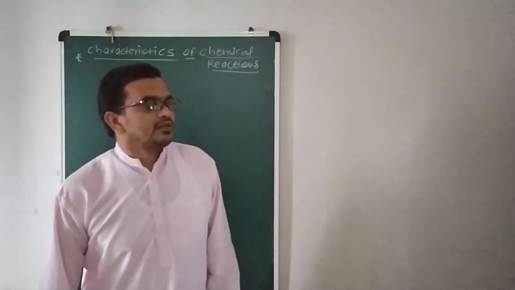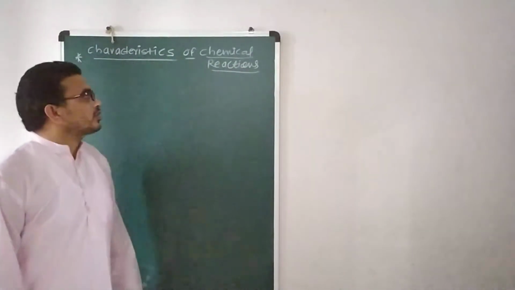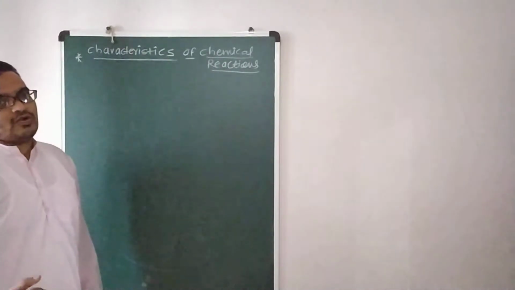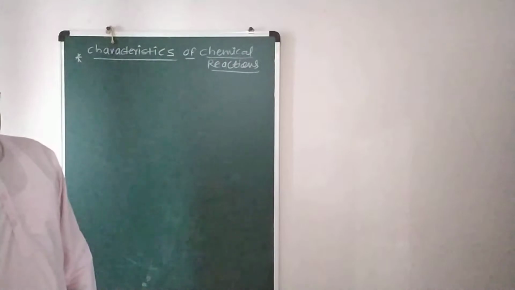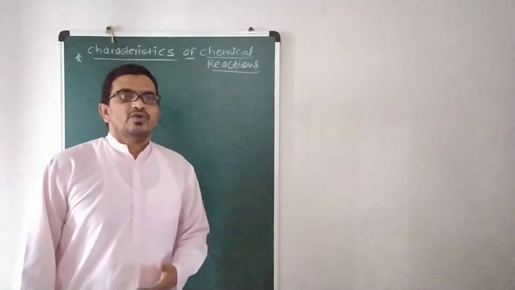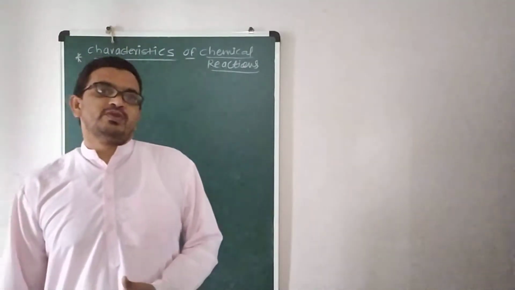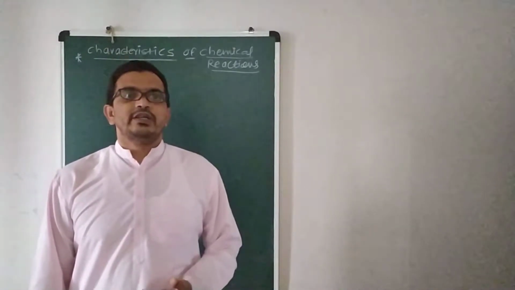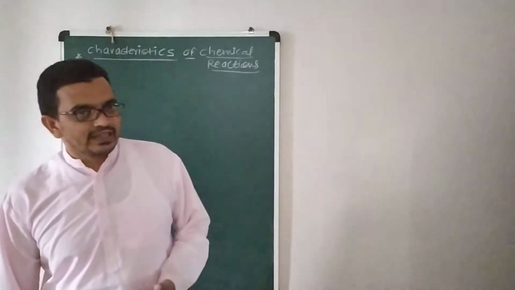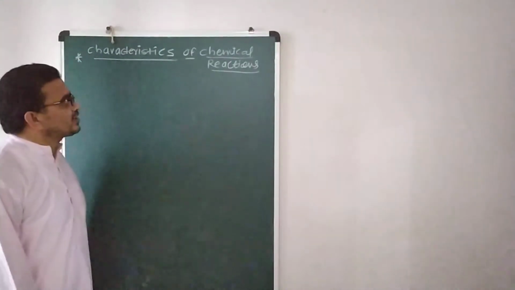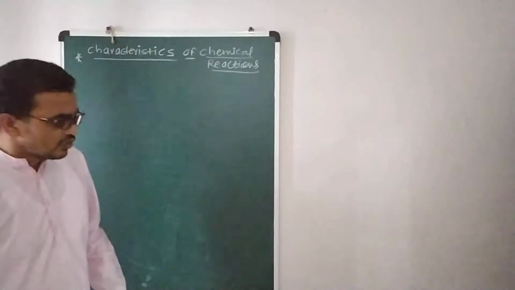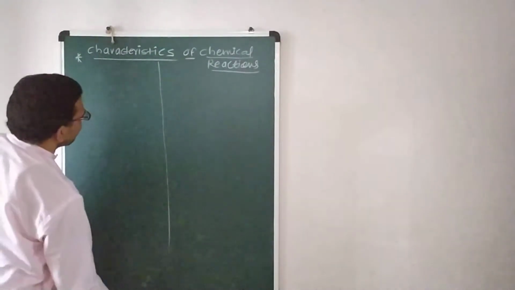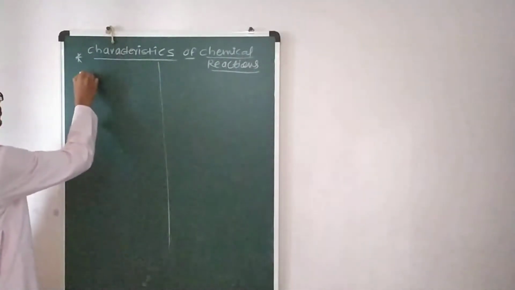So students, today we are going to discuss an important topic, that is the characteristics of the chemical reactions. What are the characteristics of the chemical reaction? In the last lecture we discussed the conditions of the chemical reactions, the different conditions which are related to them. In today's lecture we are going to discuss the characteristics of the chemical reactions. There are a few characteristics that I am going to tell you. Students, this is a very important topic, you have to concentrate here.